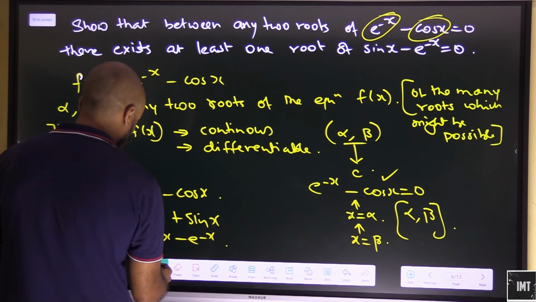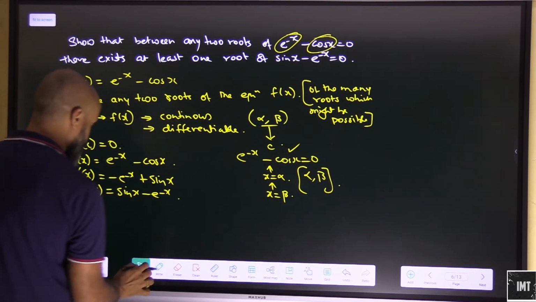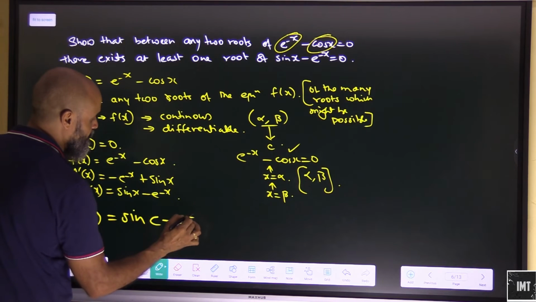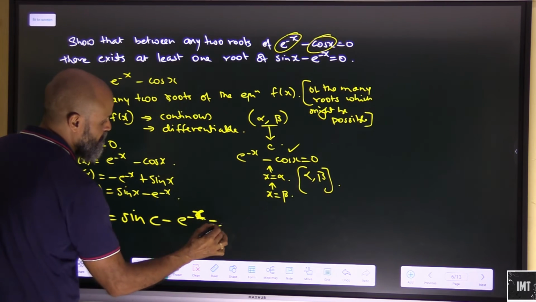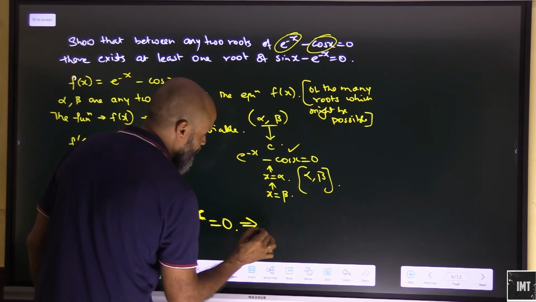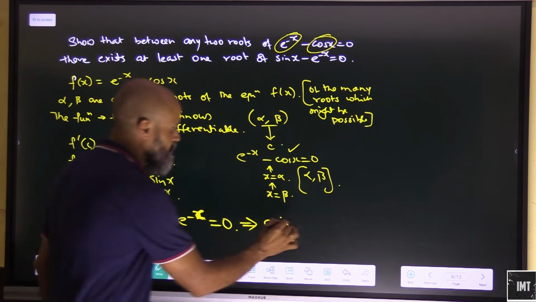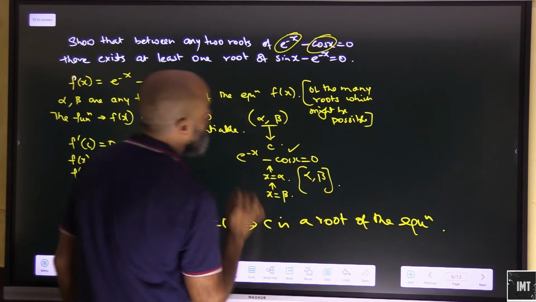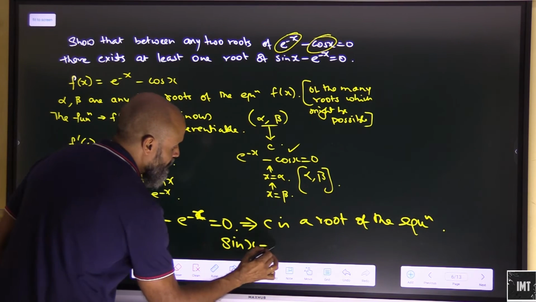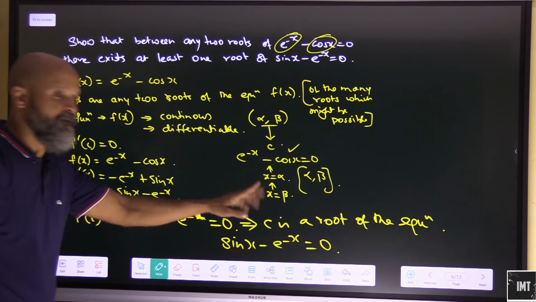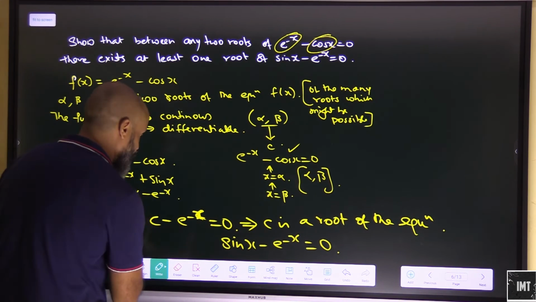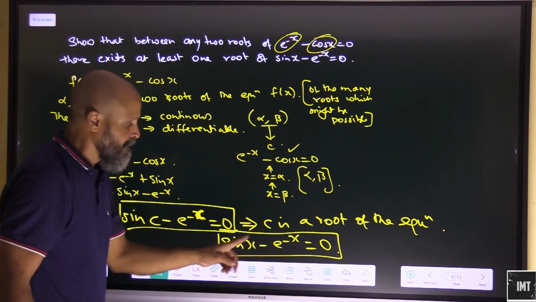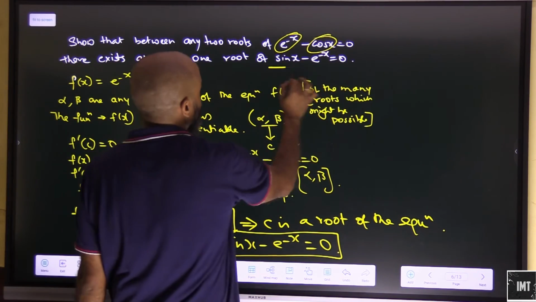Now what we mean here is that f dash c is equal to 0, which means sin c minus e^(-c) will be equal to 0. So we can say that c is a root of the equation sin x minus e^(-x) is equal to 0. C will definitely satisfy the equation, because this is fulfilling this relationship. So in this equation, C will fulfill this condition. That's what was required to be proved here.